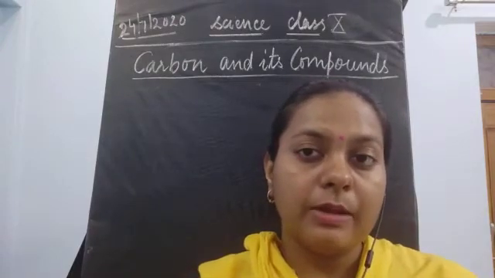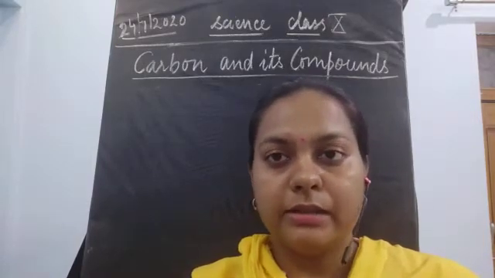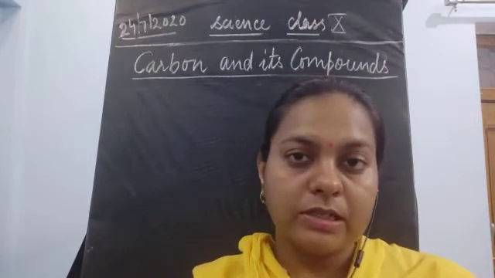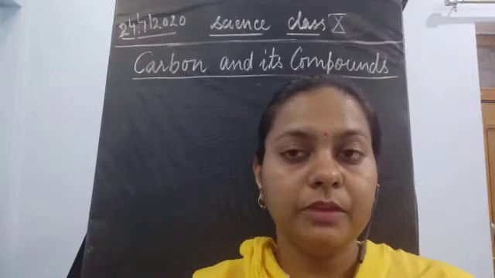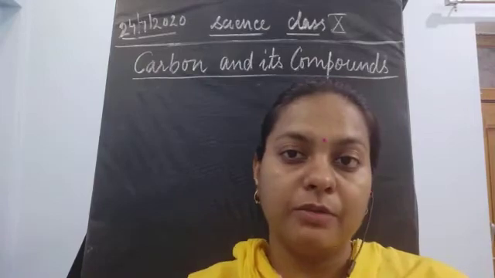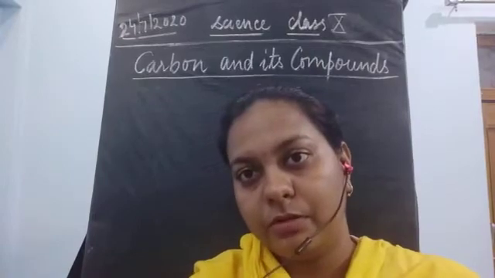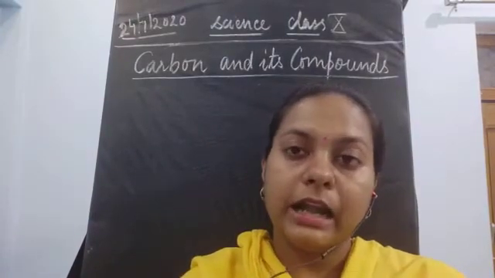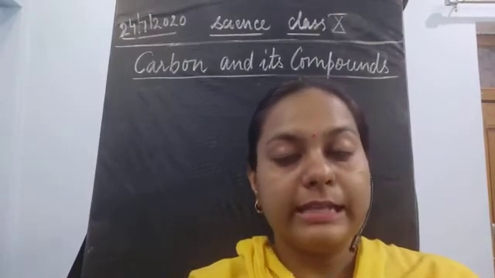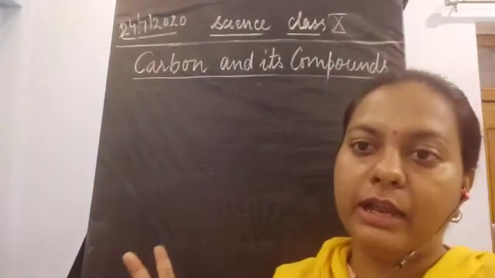Now I am going to describe the covalent bonding in carbon compounds. Yesterday we saw what bonds are: bonds are the force of attraction present in compounds, and because of this attraction only, new compounds are formed. The interaction could be because of sharing of electrons, or the complete removal or acceptance of electrons. There were two types of bonding, ionic bonding and covalent bonding.